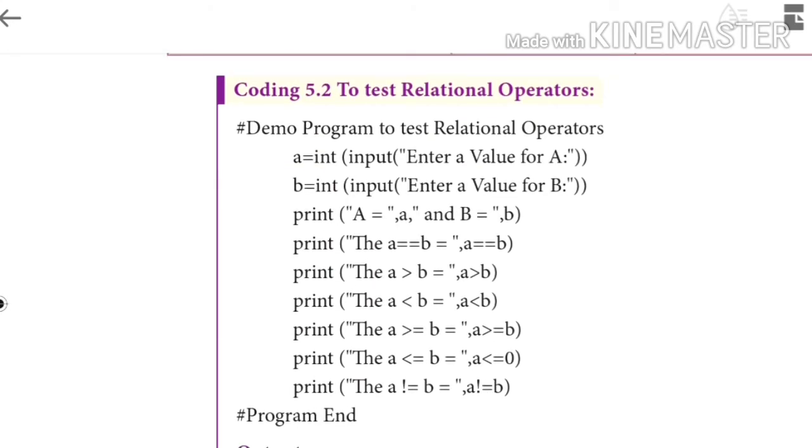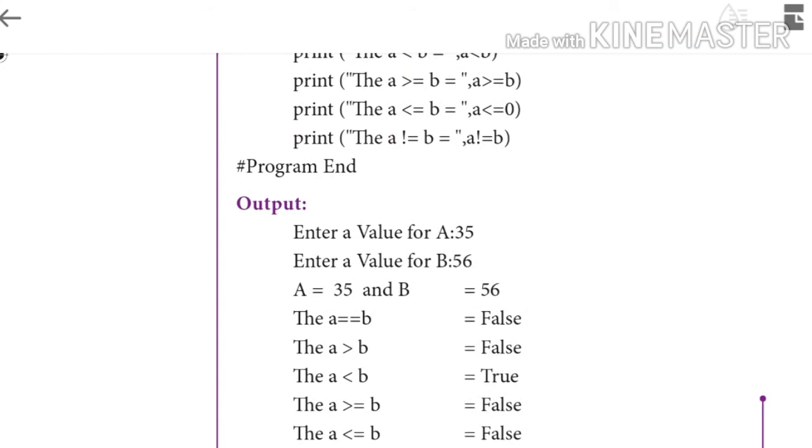Yes, a equal to b. Double equals represents equality, and then greater than, less than, greater than equal, less than equal, not equal, etc. Yes, we get the output in this manner.